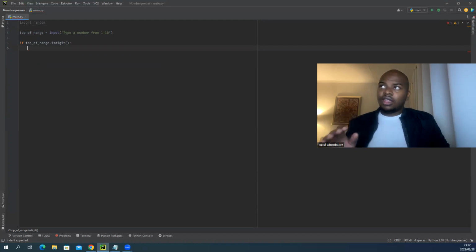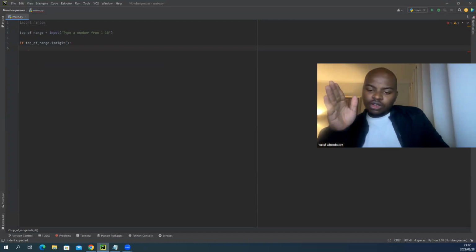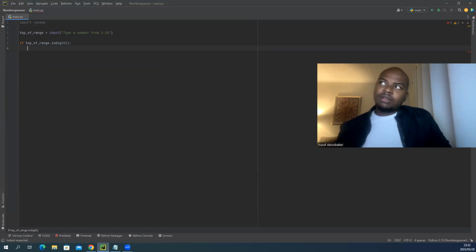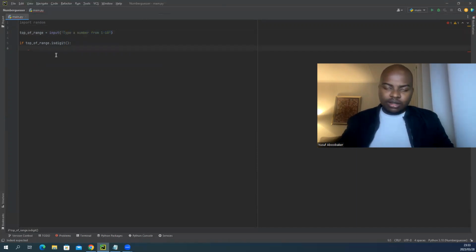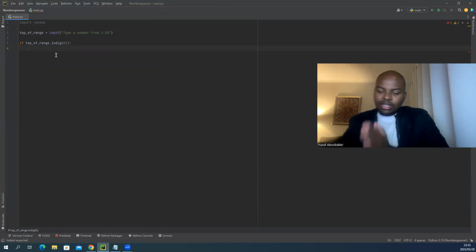If top of range is a digit, then I want to change it, because whatever you type in an input function is going to be a string. So I want to change the string into an integer so that we can start playing the number guessing game. Okay, if the number that the person types is a digit, let's change that to an integer. We of course understand 25 is a digit when the person types it in, but Python doesn't know that. So we're gonna transform that.